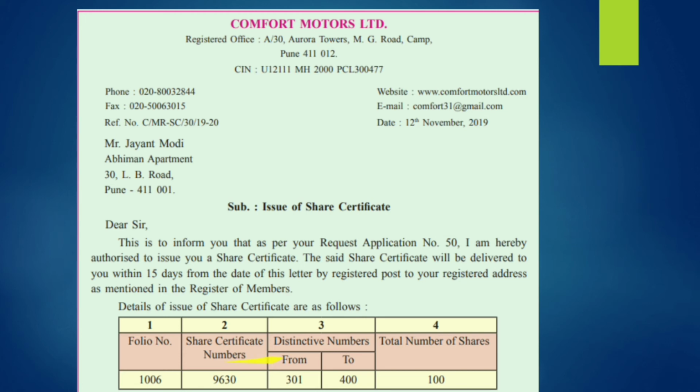Share certificate number should be mentioned, it is compulsory. Documentation number is compulsory. Distinctive number has columns from and to, that means the company has to specify the numbers of the shares held. Here the person is holding the shares from 301 to 400, and the total number of shares held by the person.